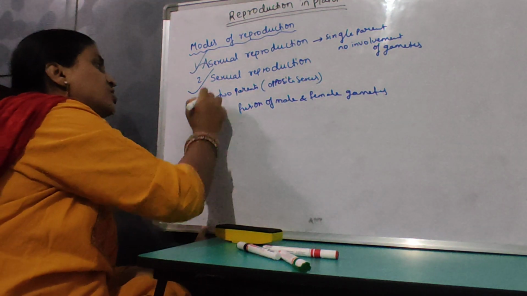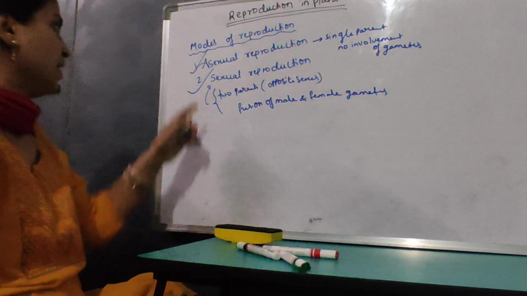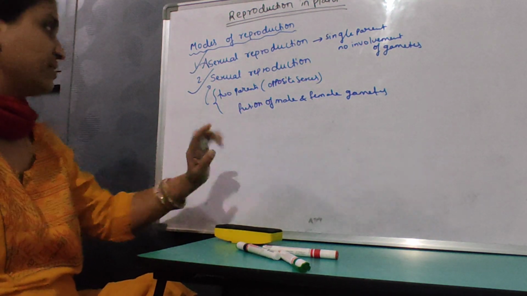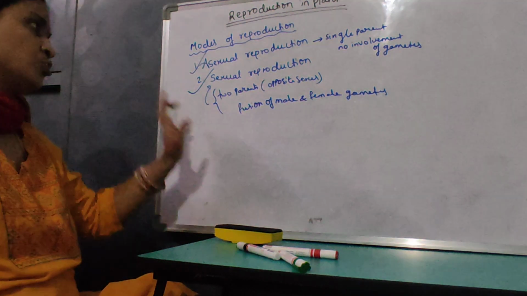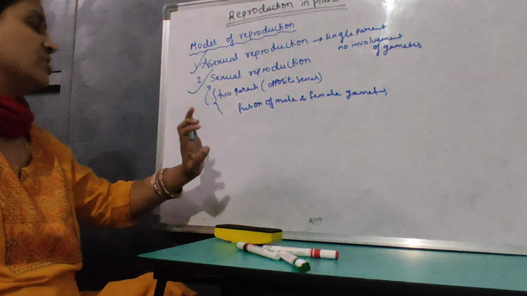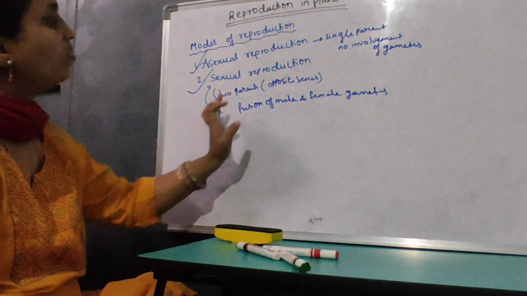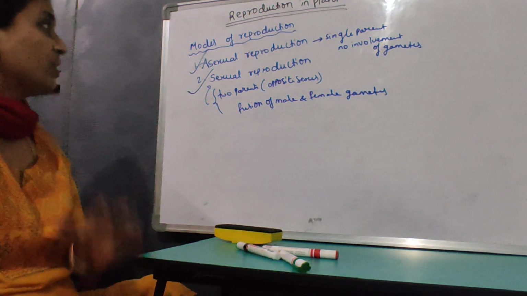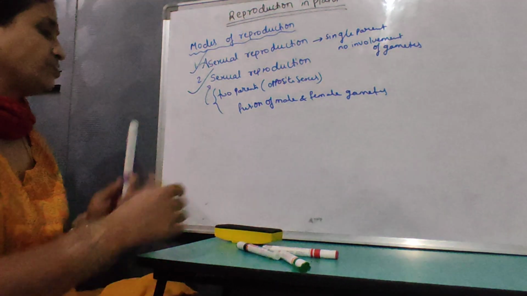So such type of reproduction is called sexual reproduction. This is about the types of reproduction.